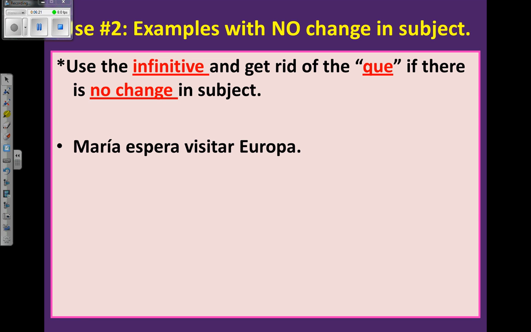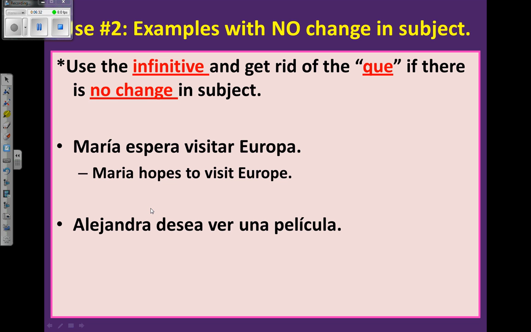María espera visitar Europa. Here, the subject is the same. Okay, she hopes to visit. So we're just talking about María. María hopes to visit Europe. Alejandra desea ver una película. Alejandra wishes to see a movie. Okay, so if we're just using one subject, we will not go through all that mess to change it up and put the que and change the verb.